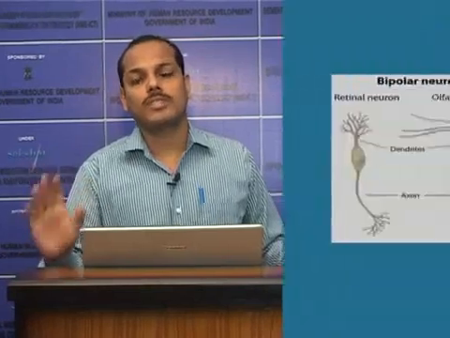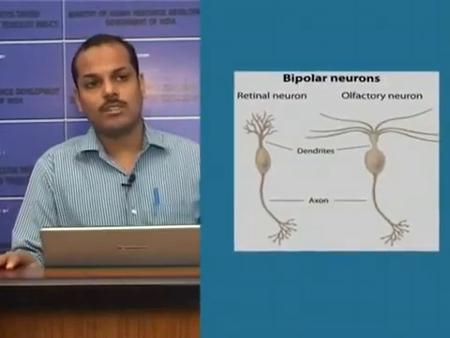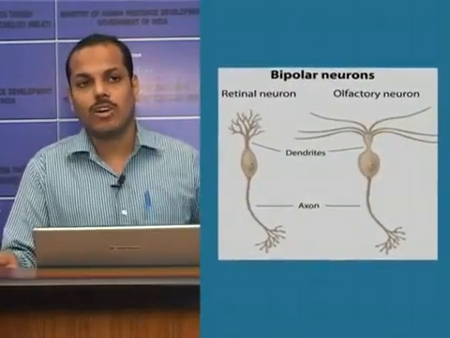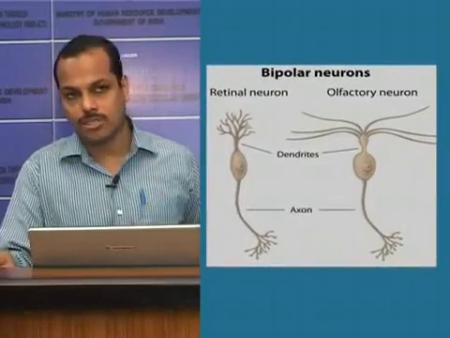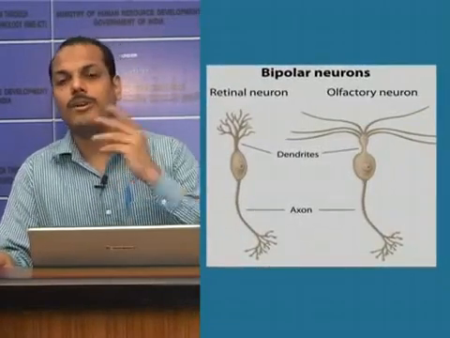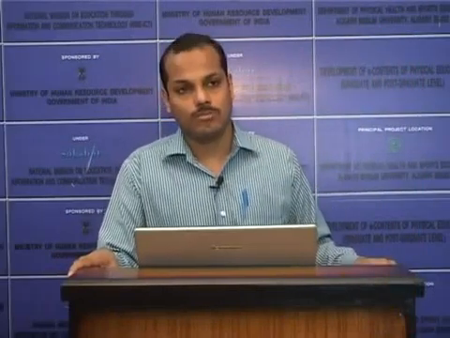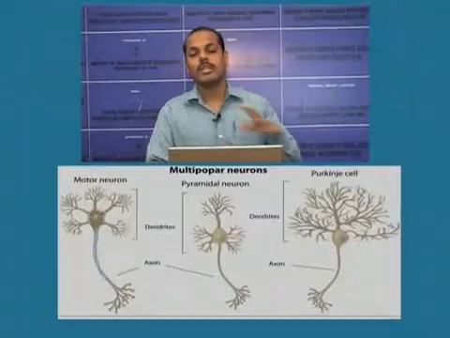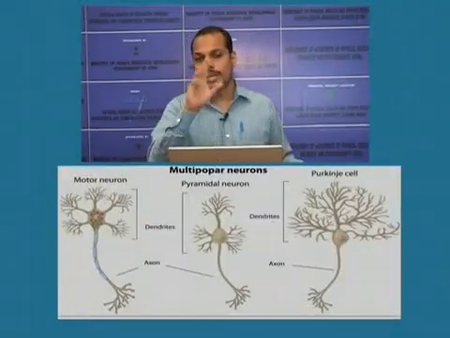Now, if two extensions are there, it means that one axon will be there and one dendrite will be there. So this is called bipolar. Now, there is another type of neuron called multipolar neuron. Multipolar neurons have many dendrites and one axon. Usually one axon will be there.